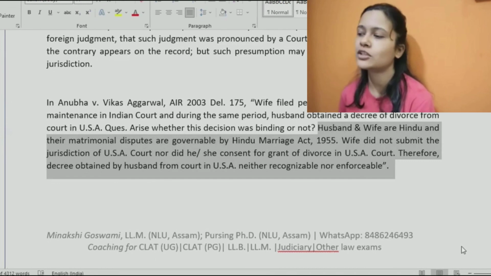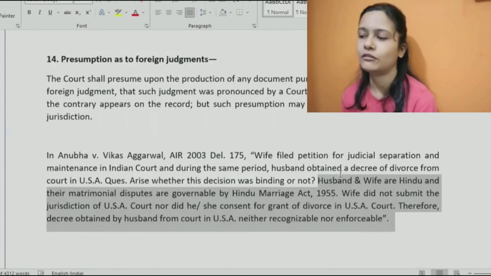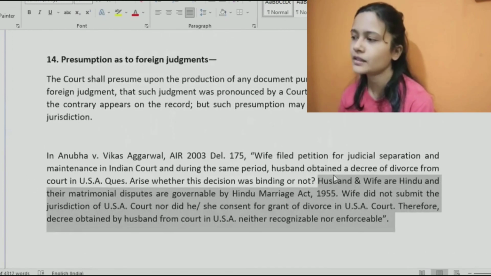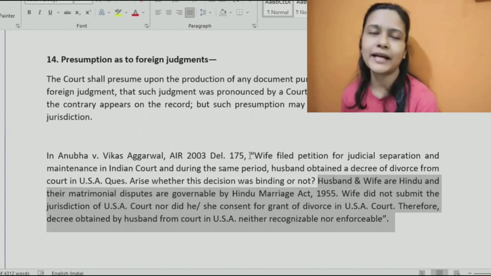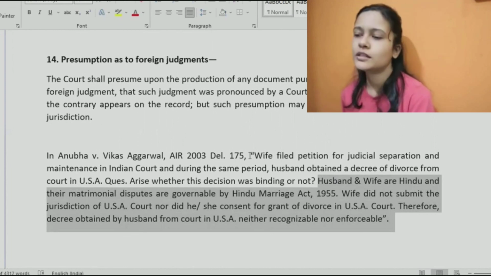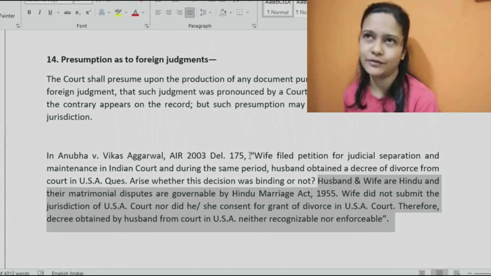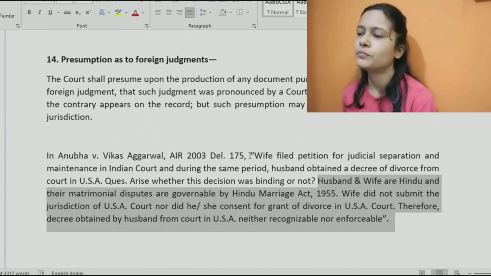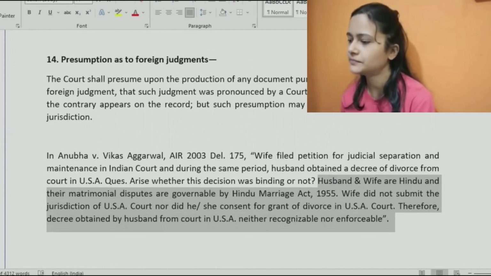So in such cases, it would not be considered as a valid judgment, even though husband has obtained it. Okay, so if the party is not happy, basically those section 13 provisions are there which can be proved by them. Okay, is it clear?